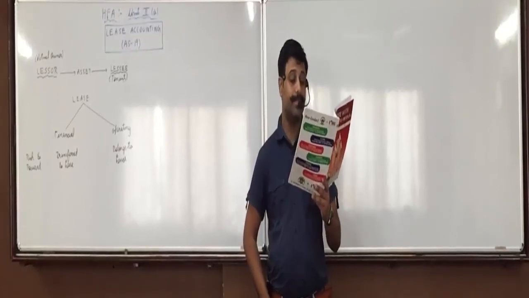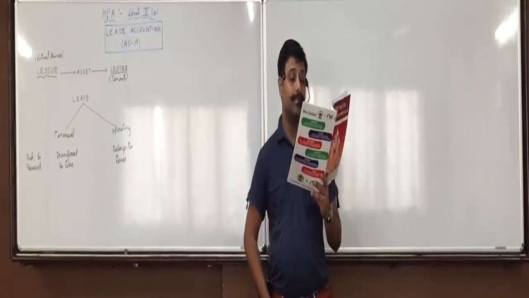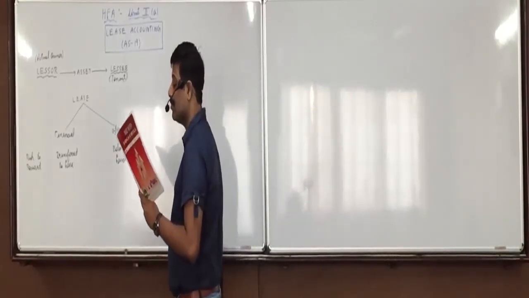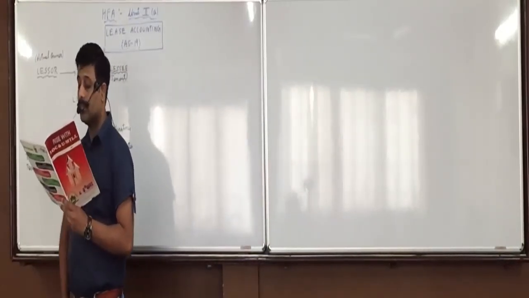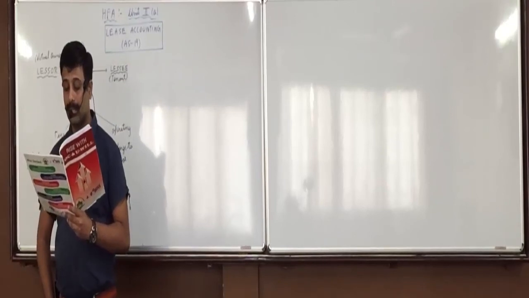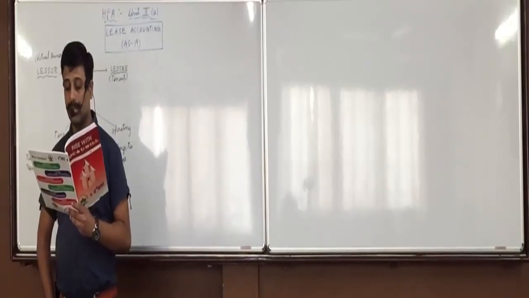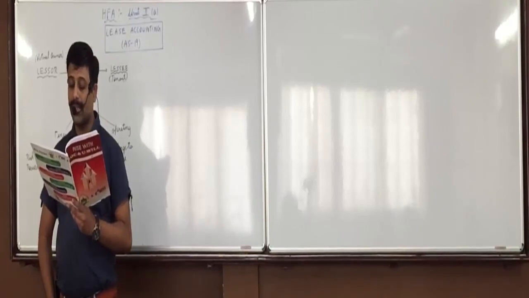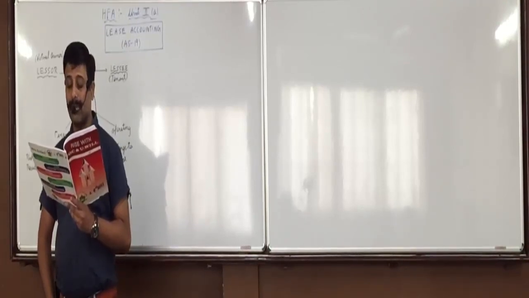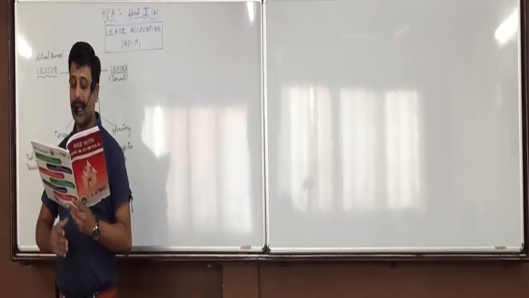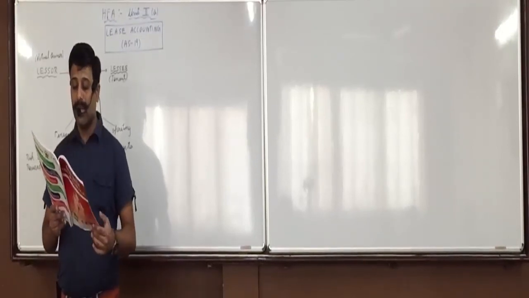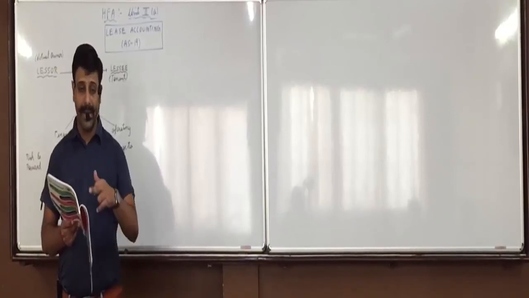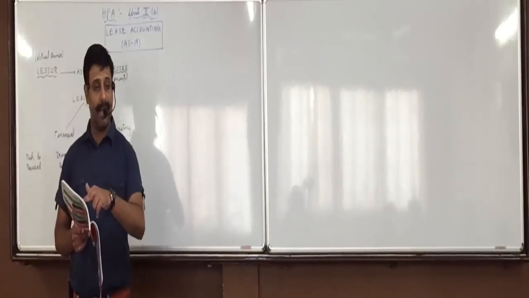Now by the lessee. Disclosure in operating lease by the lessee: general description of significant leasing agreements; total of future minimum lease payments in the following periods, not later than 1 year, later than 1 year and not later than 5 years, and later than 5 years; and lease payments recognized in the profit and loss account for the period. So general description, future minimum lease payments, and amounts recognized in the profit and loss account. These first two are operating lease disclosures by lessor and then by lessee.